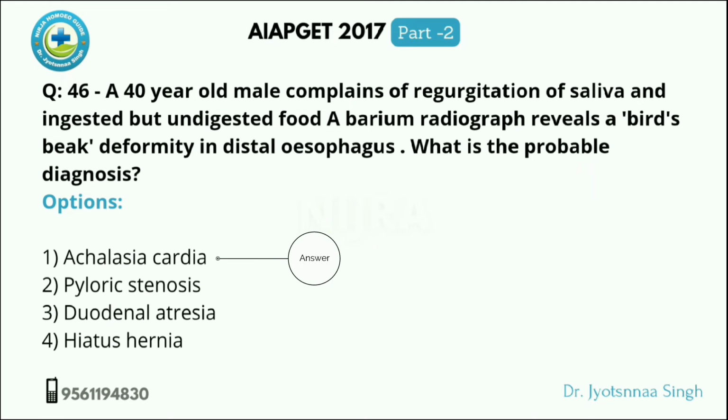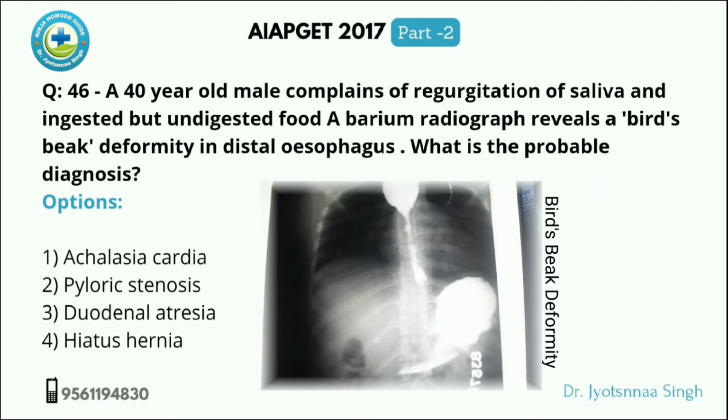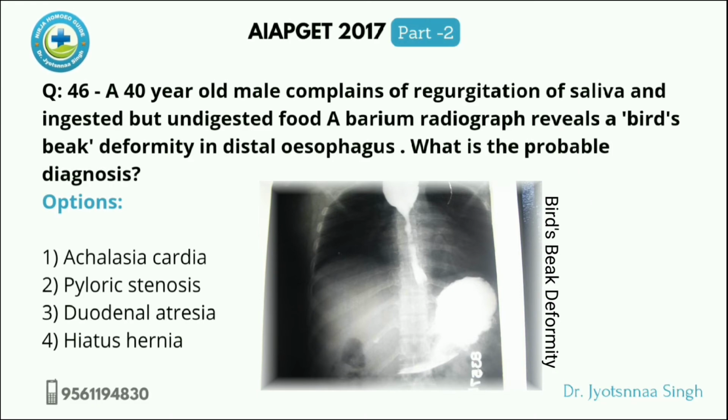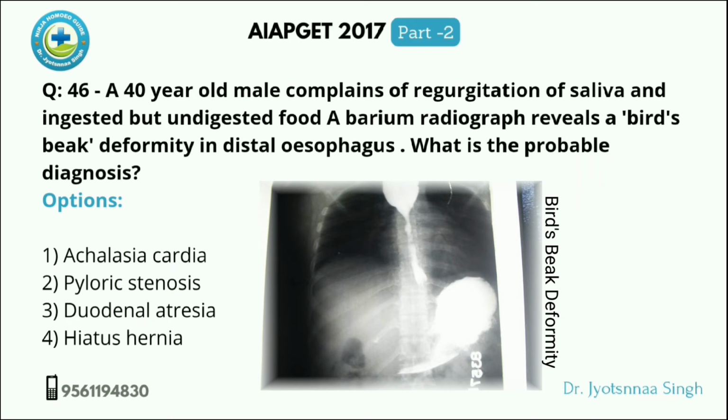We can see the other options, and how to differentiate. Next is pyloric stenosis, in which there is also vomiting, epigastric pain, foul smelling vomitus, but in barium meal X-ray a marked dilatation of stomach is seen. Hiatus hernia has regurgitation, chest pain, or respiratory distress, but in barium meal X-ray of esophagus and stomach will reveal the hernia. Okay.